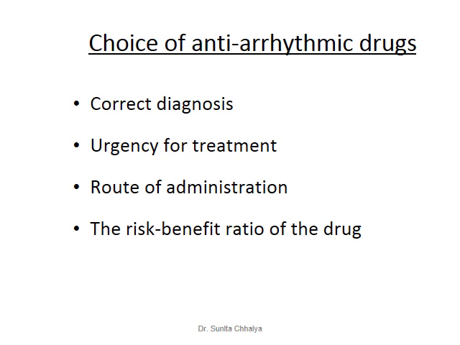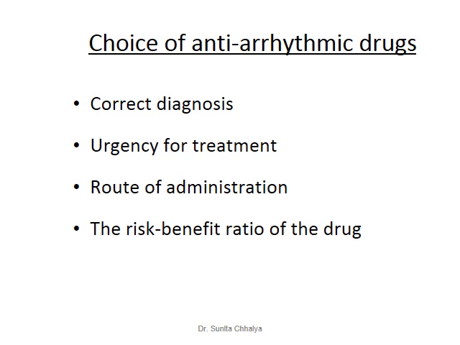Then they are selected on the basis of the route of administration. In case of emergency, they are used by intravenous administration, and for maintenance therapy, you can select those drugs which are given orally.